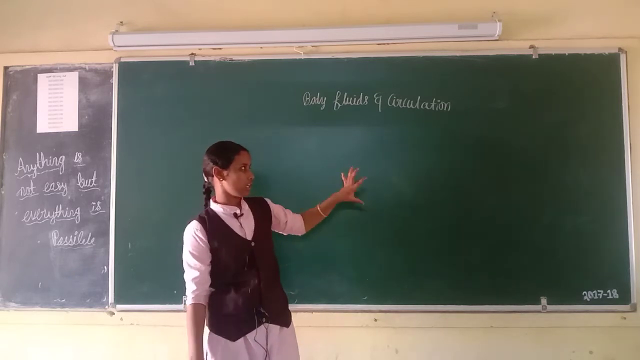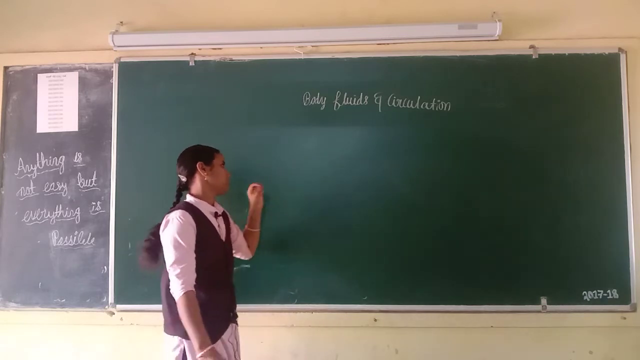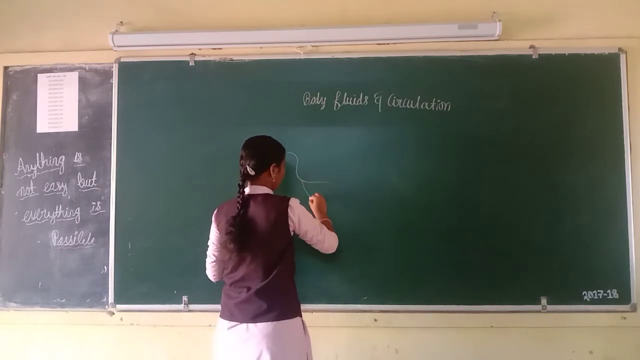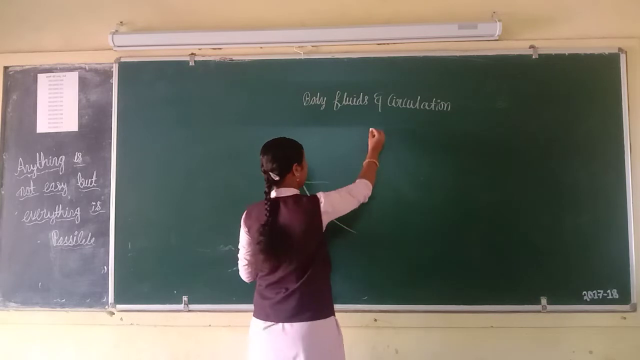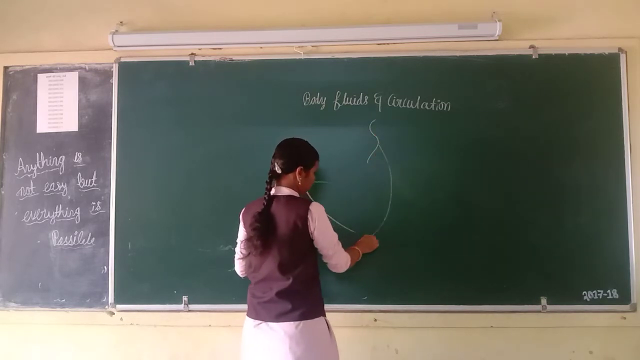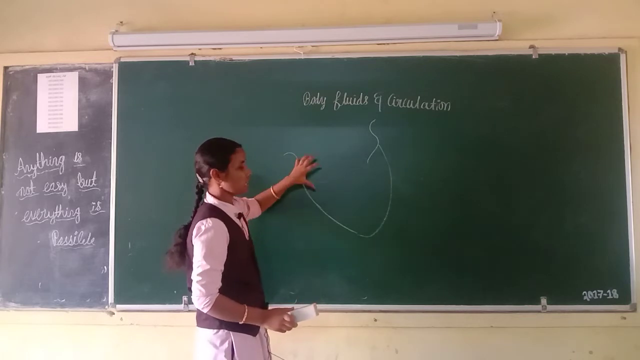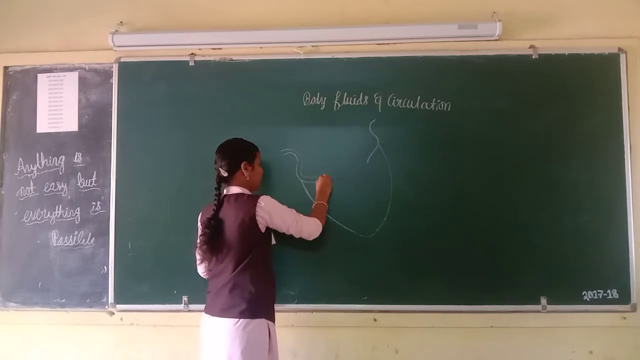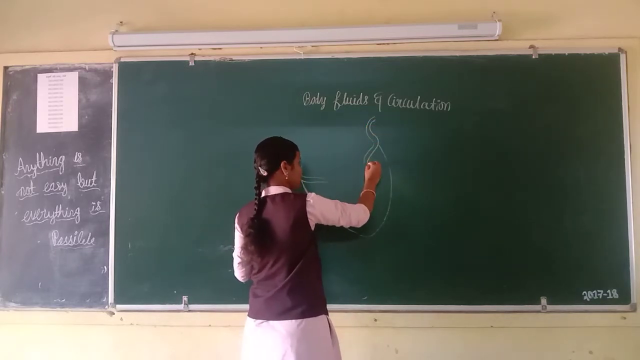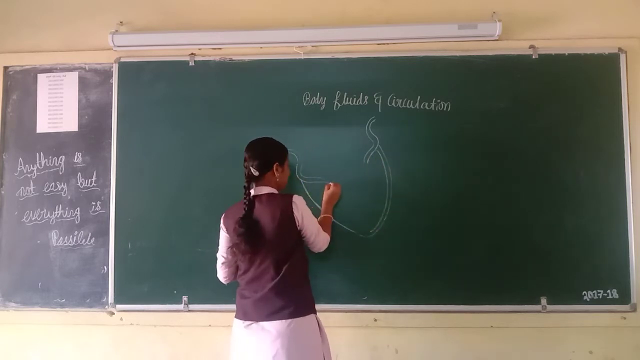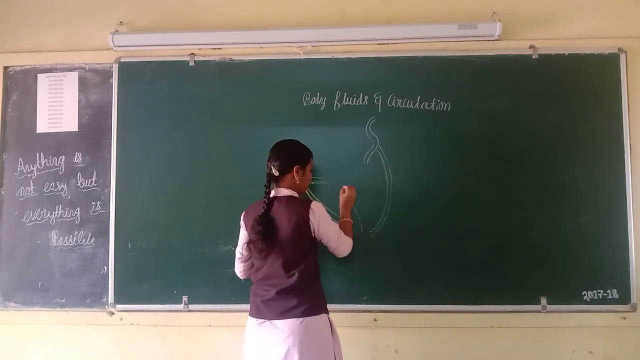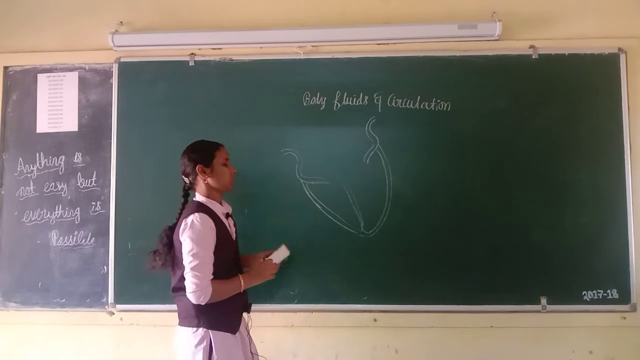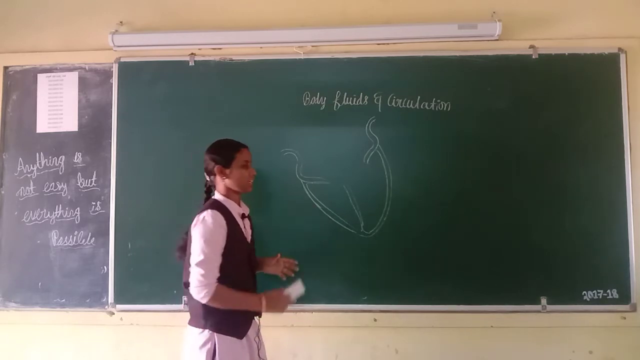Now we are going to study our heart, the pumping organ. First, the heart is protected by the pericardium layer. The pericardium layer protects the heart and keeps the heart in its position. The pericardium layer consists of two parts. First one is the fibrous pericardium. Second one is the serous pericardium. The fibrous pericardium is inelastic and tough, and the serous pericardium is more delicate.